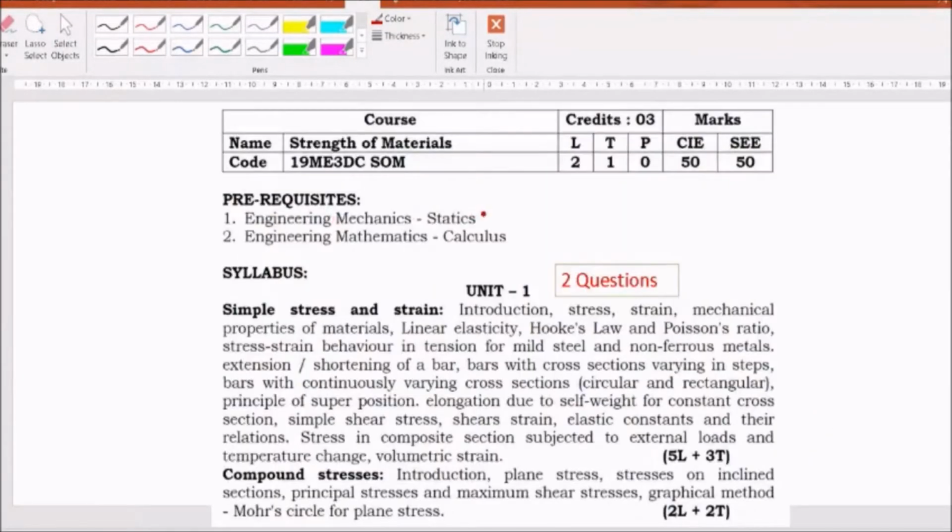One of the very important prerequisites is statics, whatever you have studied, that is the foundation for strength of materials. Of course, you need calculus, so mathematics is also fundamental and required.